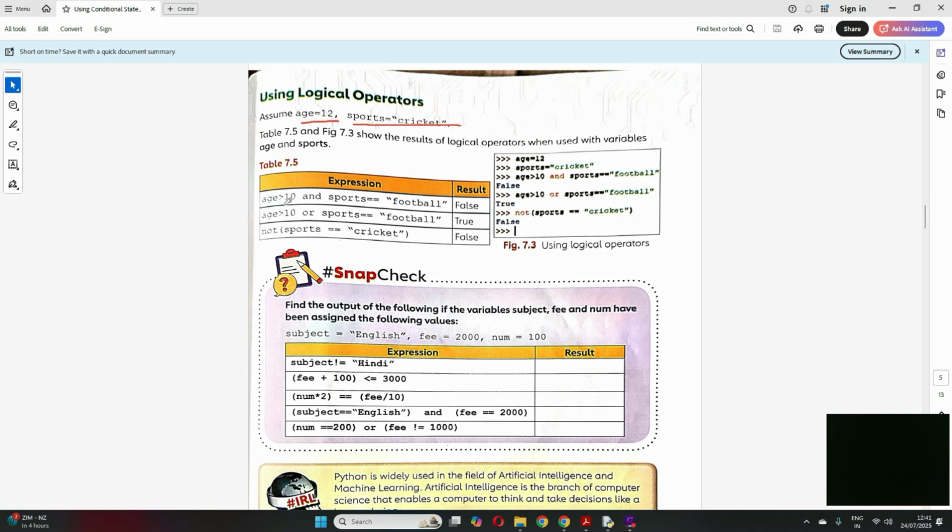If you give the condition age greater than 10 and sports equal to football, and means both conditions should be satisfied. Here age is greater than 10, so that condition is satisfied. But is sports equal to football? No, it's cricket. So this entire statement becomes false, because in and both the conditions should be satisfied. If there was an OR here, this would have become true, because any one condition should be satisfied.